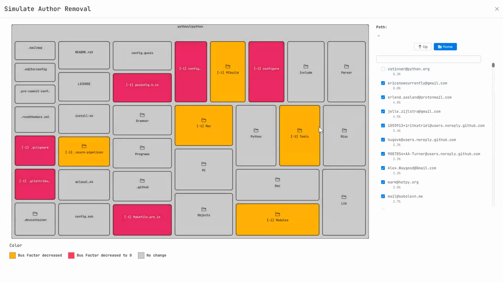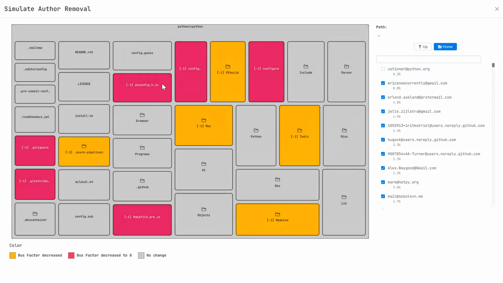So some of the folders are now highlighted. The yellow ones indicate that the bus factor has decreased for those nodes by the number indicated in the brackets. So -1 means the bus factor has gone down by 1. But the bus factor of these nodes still is not 0, even after this author leaves. We can see here in the tooltip, for example, that the bus factor has gone down from 3 to 2 for this tools folder.